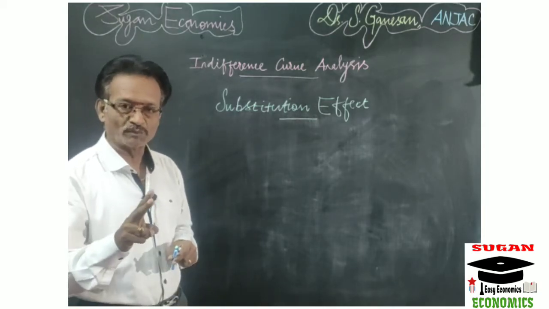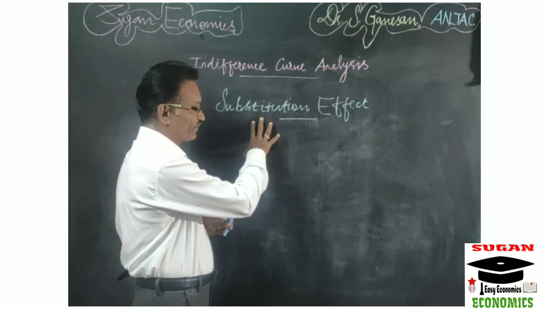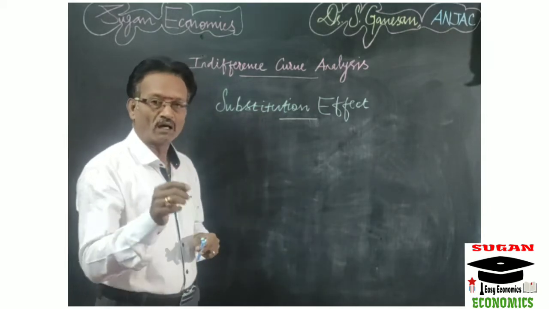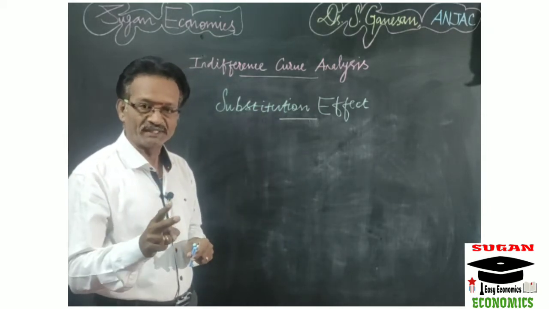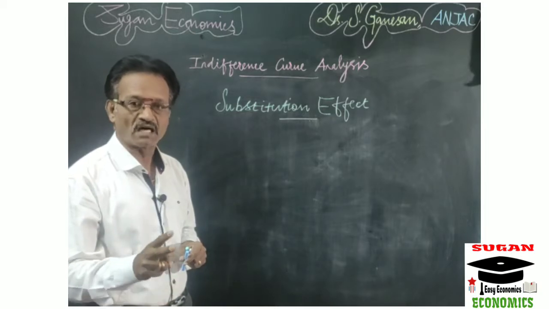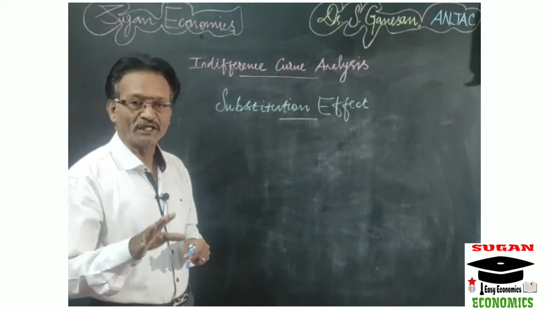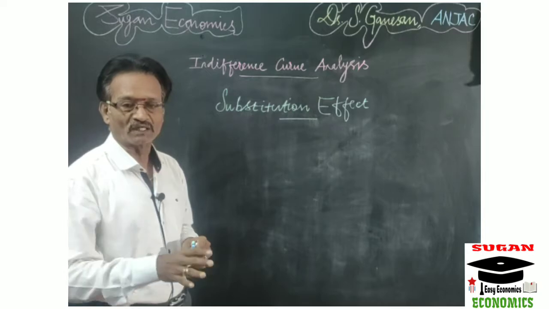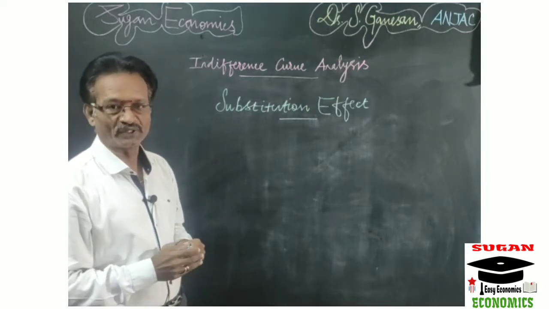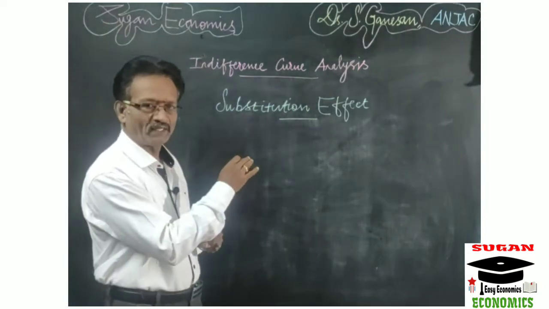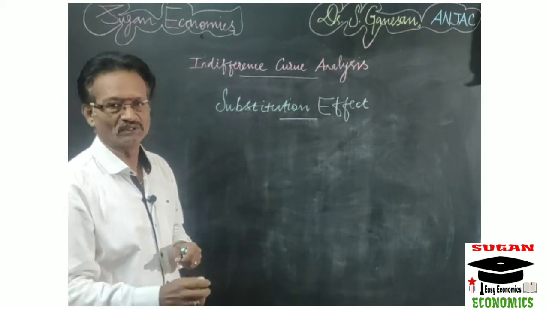Here you have to remember two things. The substitution effect happens only on the basis of changes in the relative prices of a commodity, keeping the real income of the consumer constant. Very clear? Okay. Now I will explain the concept with the help of an example.